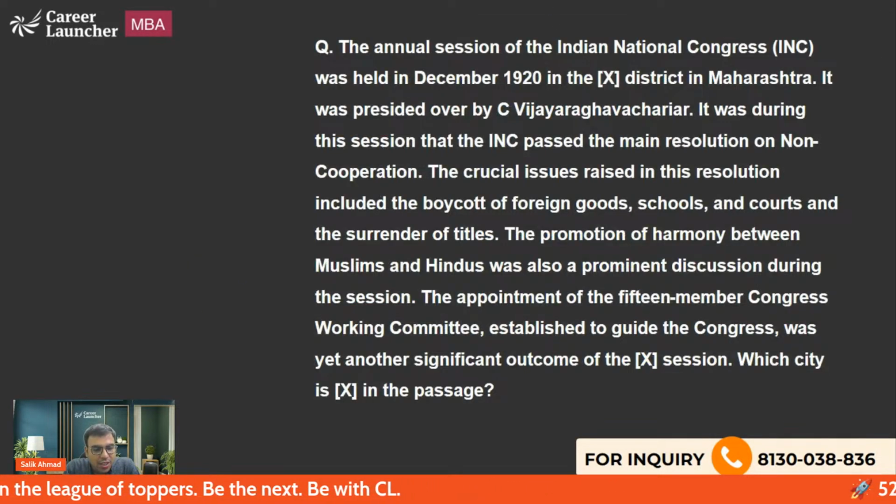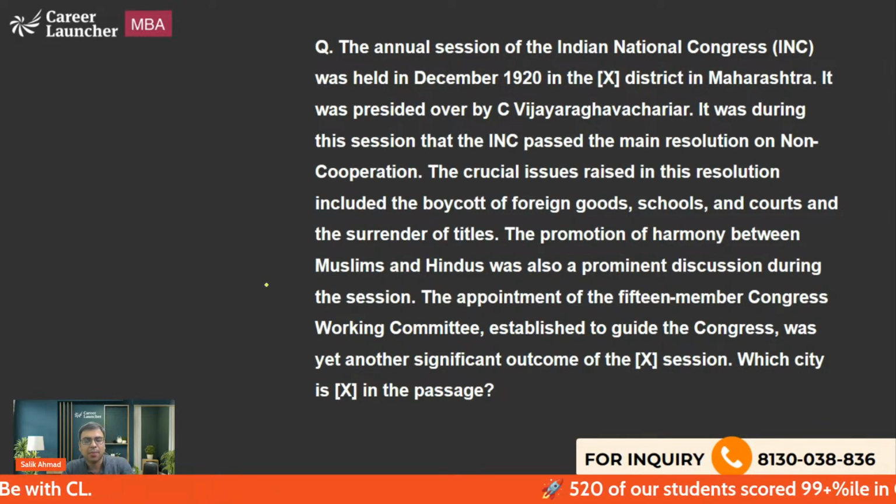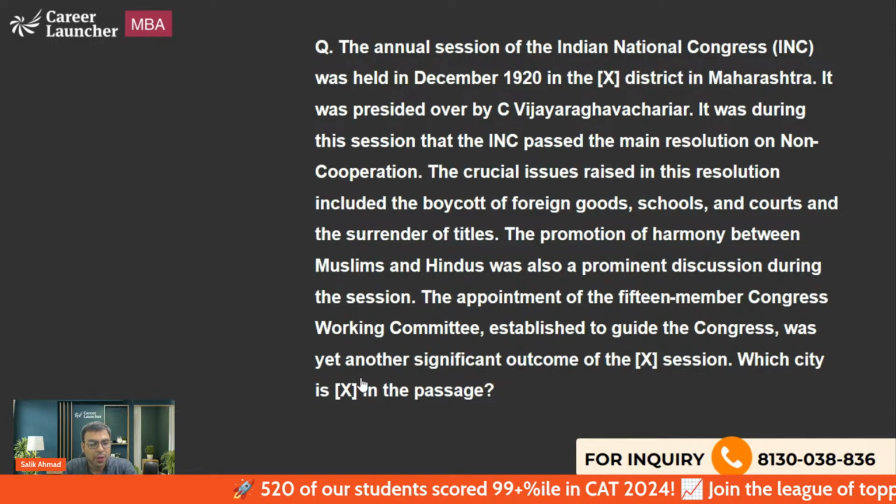Now here's the next question, which is actually a passage type question. If you know it, please answer me. I have not given the options because I believe that you all should be knowing it.